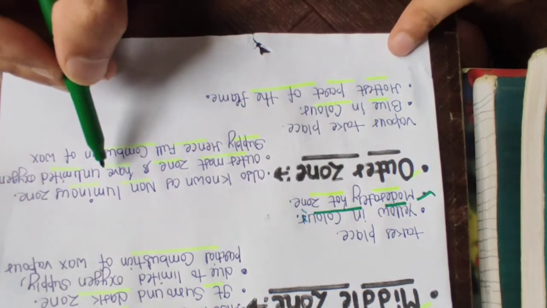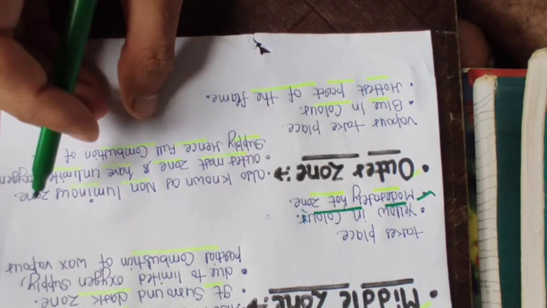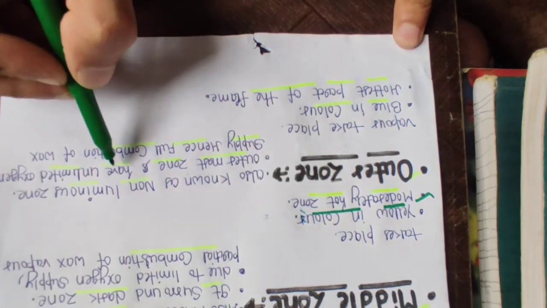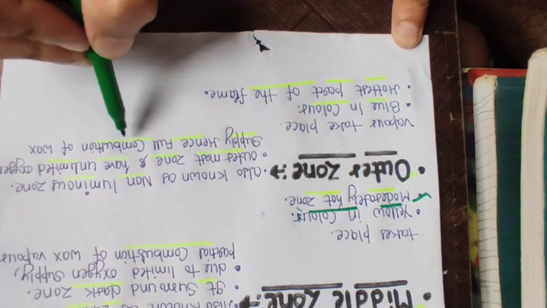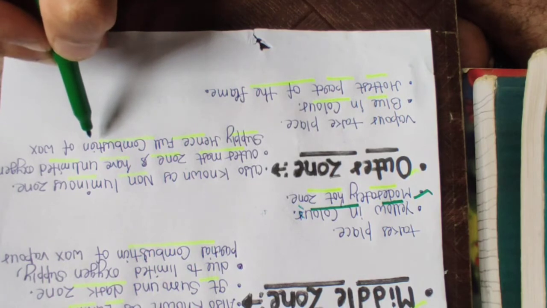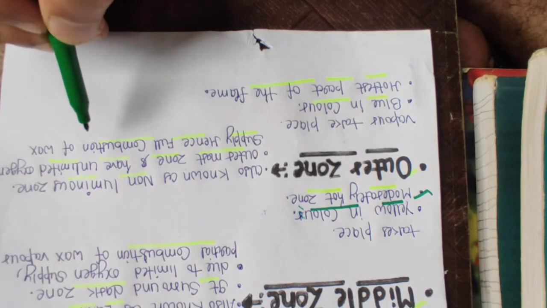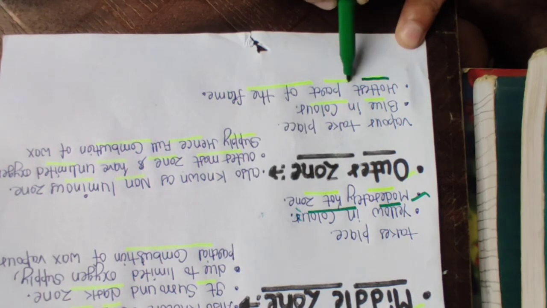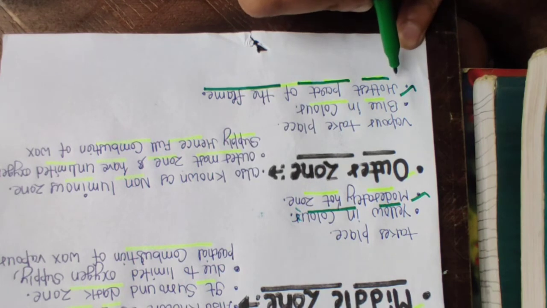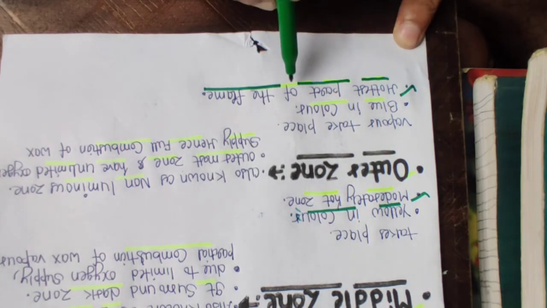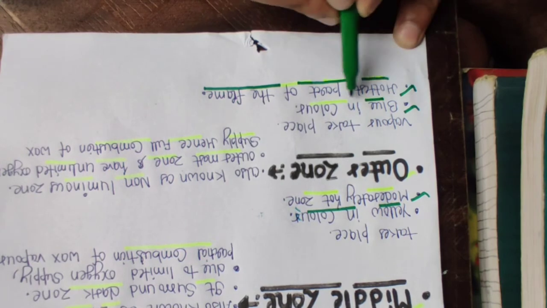The last and third zone is our non-luminous zone. It is the outermost zone, present outside the luminous zone. Due to unlimited oxygen supply, all the wax particles here undergo full combustion. That means all the wax vapor combines with oxygen to undergo combustion, and as a result they produce more light and more heat, which makes this zone the hottest part of the flame. Due to full combustion, this zone has the highest temperature. About color, it is blue.